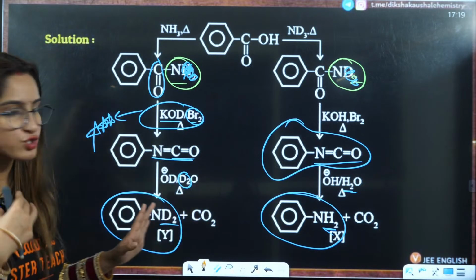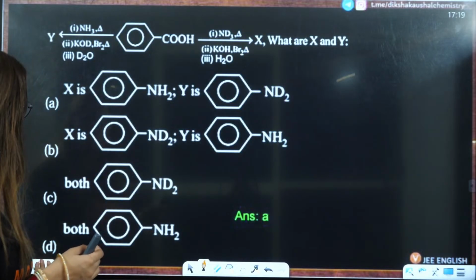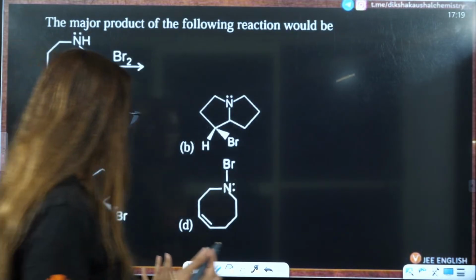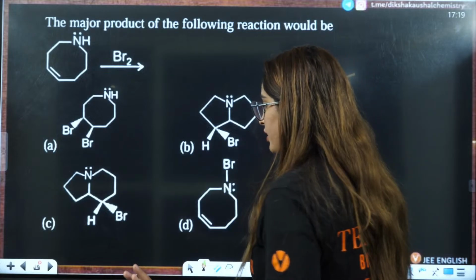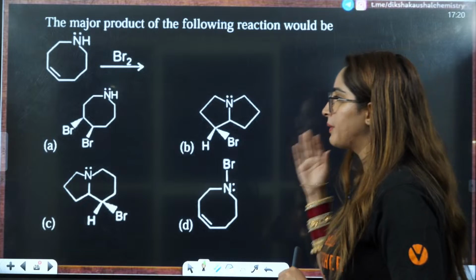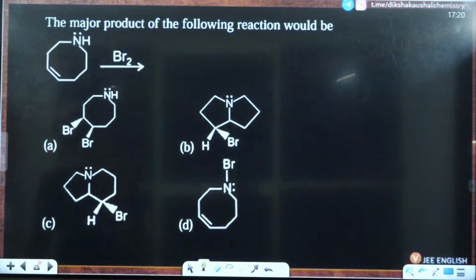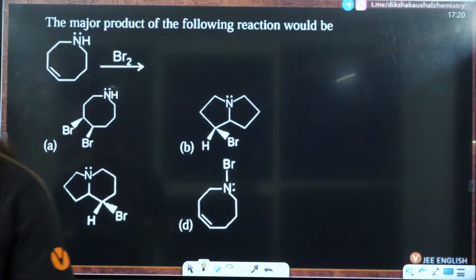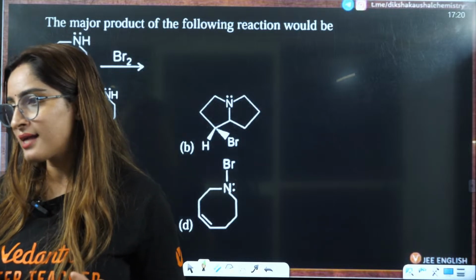Okay, understood? Next question on your screen, students, is: the major product of the following reaction would be. Now, how many of you will be able to answer this? Let us see how many of you will be able to answer this question.